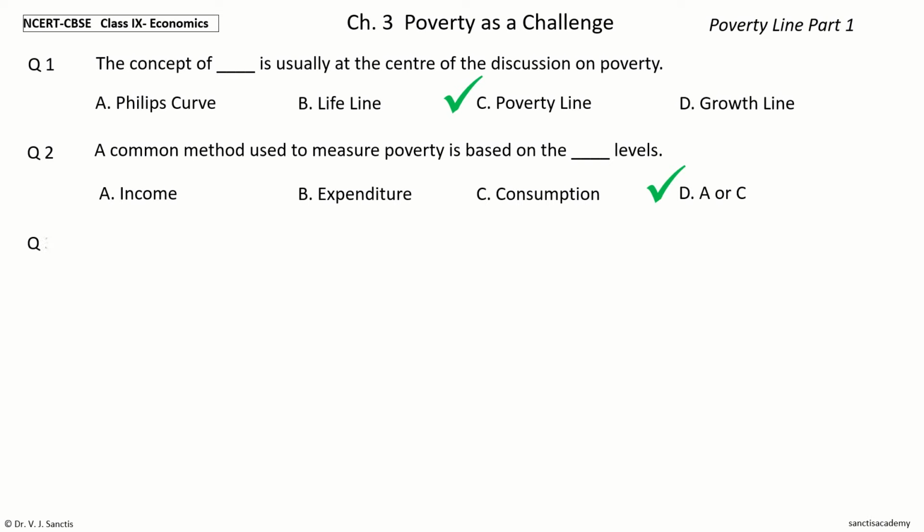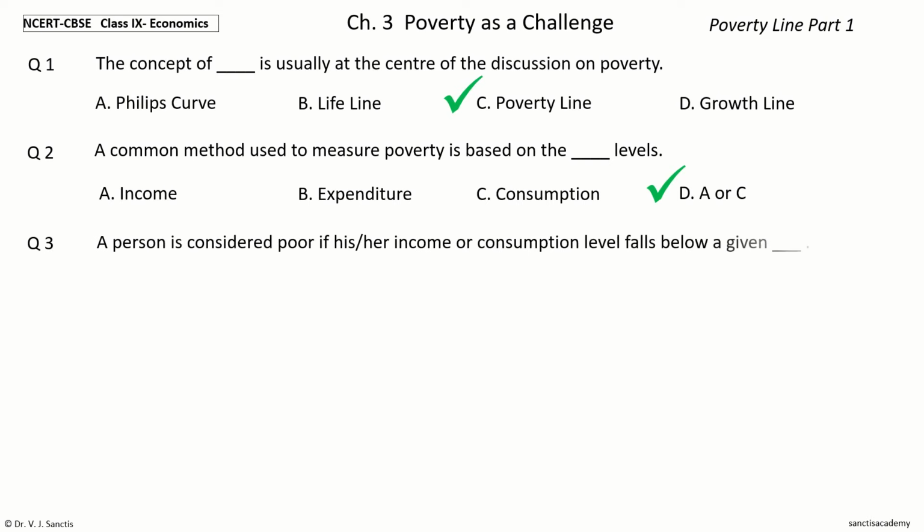Question 3. A person is considered poor if his or her income or consumption level falls below a given dash. The options are minimum level, average level, maximum level, A or B. Your time to choose.